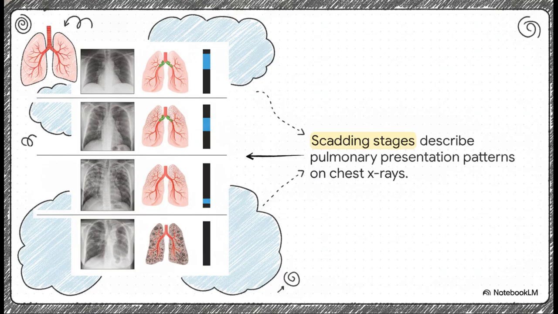Since the lungs are almost always involved, clinicians rely heavily on Scadding stages, which are based on chest X-ray patterns. These stages track the landscape of the disease, moving from bilateral hilar lymphadenopathy all the way up to widespread architectural distortion and fibrosis. But, and this is a big but, while these stages describe what's happening right now, they don't necessarily predict future disease progression or activity.